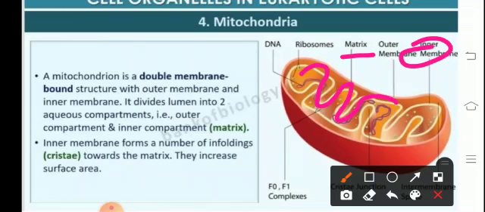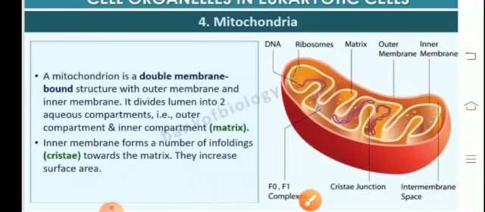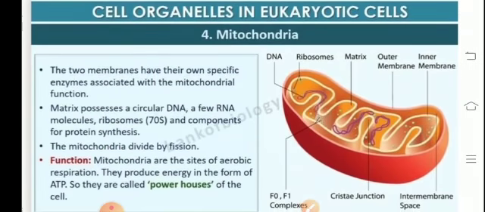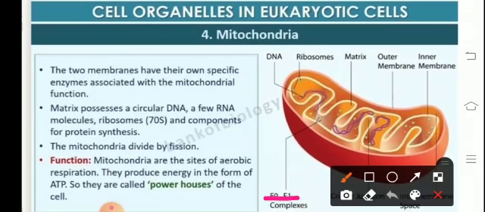There is the presence of ribosomes and DNA, and therefore mitochondria is a semi-autonomous organelle like chloroplast, which has got its own DNA and the ribosomes which facilitate the process of protein synthesis. In the inner membrane, that is the cristae, there is the presence of F0, F1 particles. So they are structures like this.